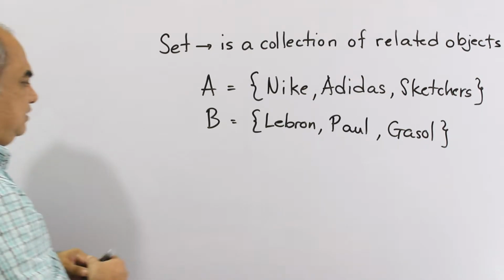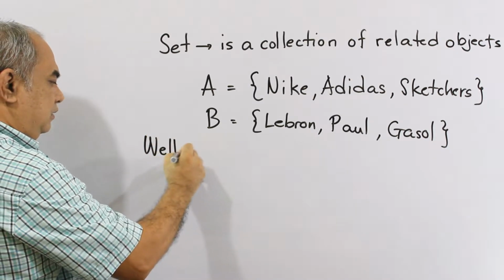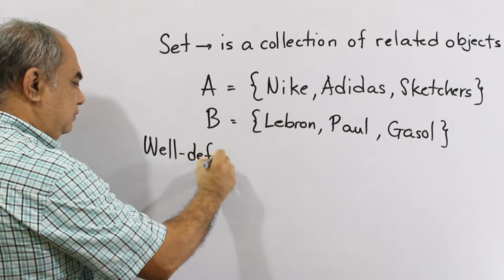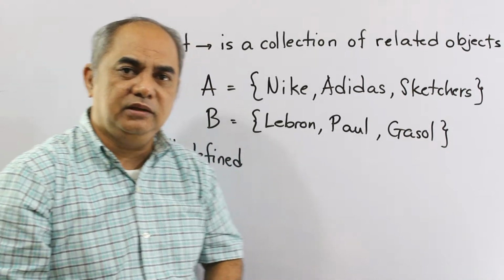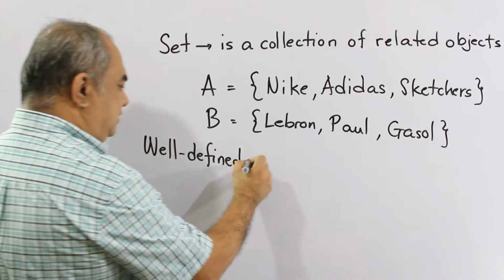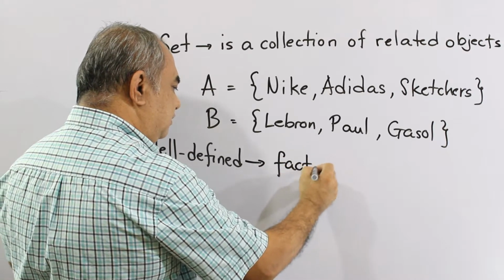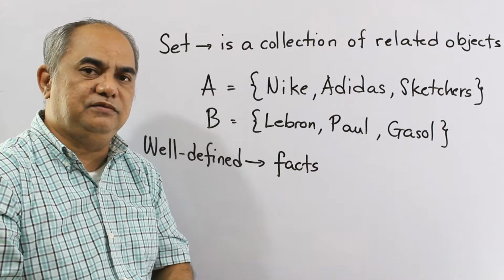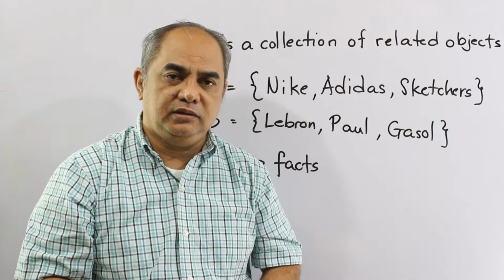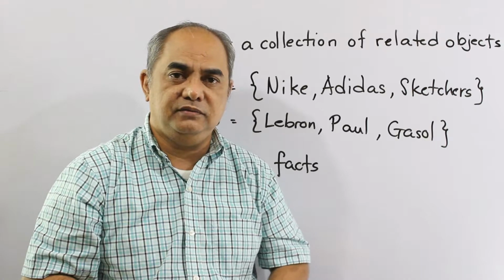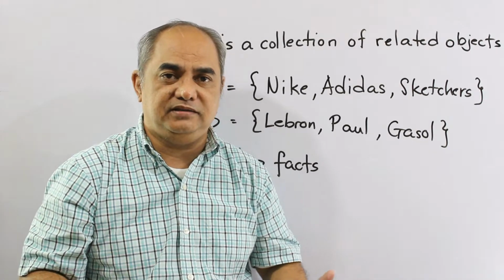Okay, we have kinds of sets. First, we have what is known as the well-defined set. What is a well-defined set? A well-defined set is a set whose elements are about facts. Examples of these are the planets in the solar system, the list of presidents of the Philippines. These are facts and nobody can contest this.